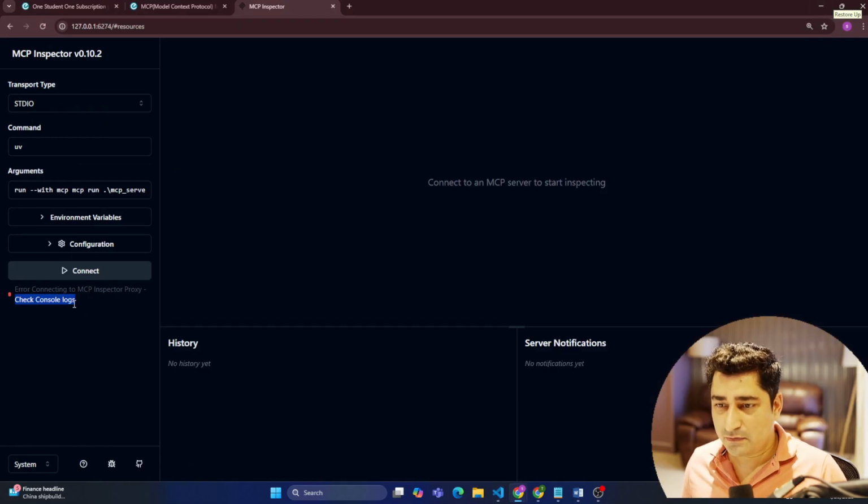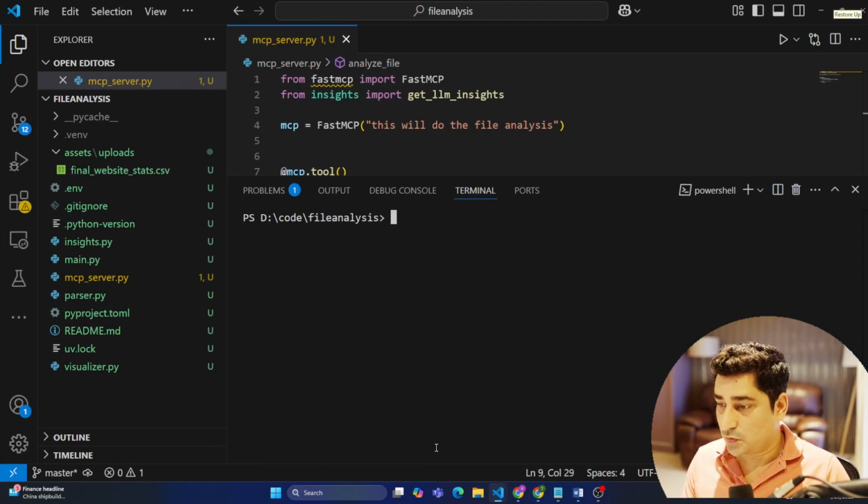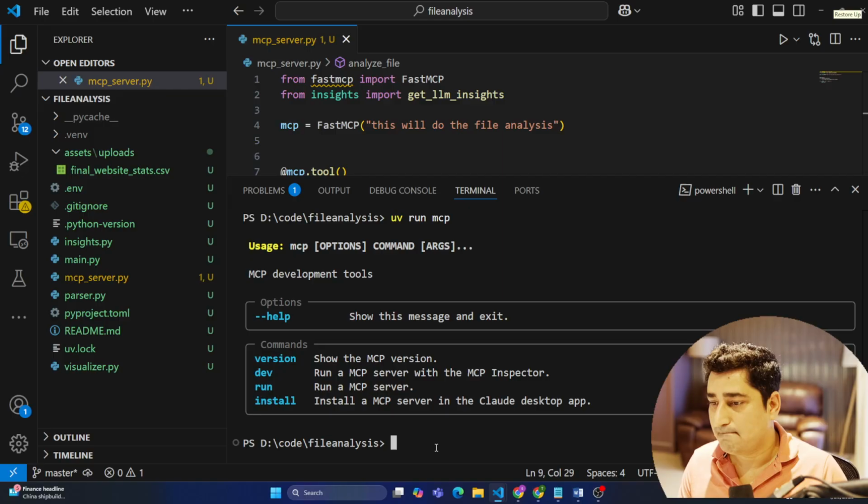It is not giving me much of an error over here. Maybe I can clean up the screen, and then this is done. So uv run mcp. So MCP is working fine inside my system.